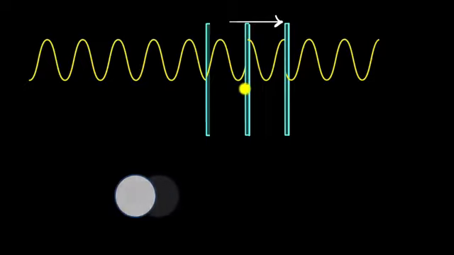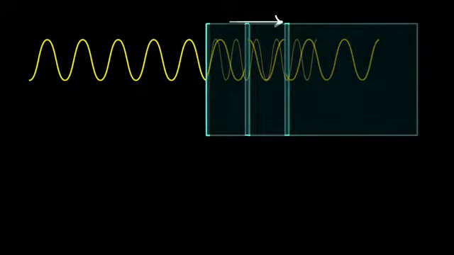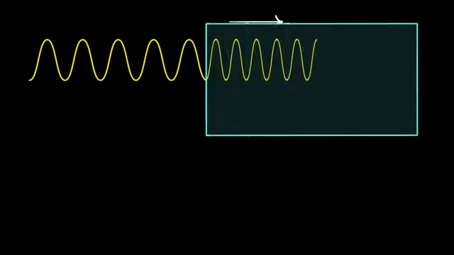The same thing is going to happen over here. Because of this continuous pullback, it will give us the illusion that the light has slowed down. And as a result, you will now get light traveling at a slower speed, and you'll also see the wavelength being compressed because of the pullback effect as well.